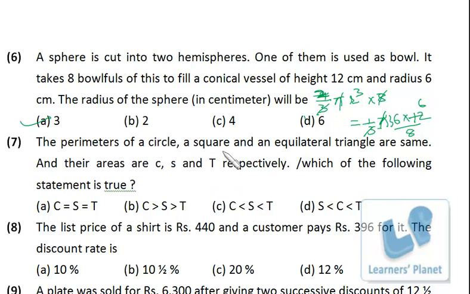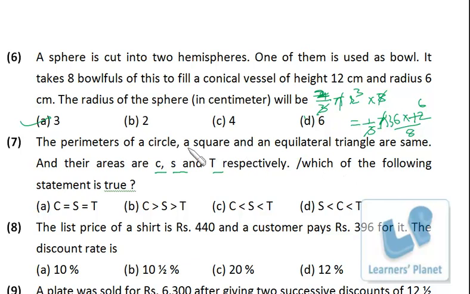The perimeter of a circle, a square, and an equilateral triangle are same and their areas are C, S, and T respectively. Which of the following statement is true? Okay, see, perimeter is same, but areas will definitely be different, right? We don't know exactly what is the order. So what we do is we try to calculate the area.